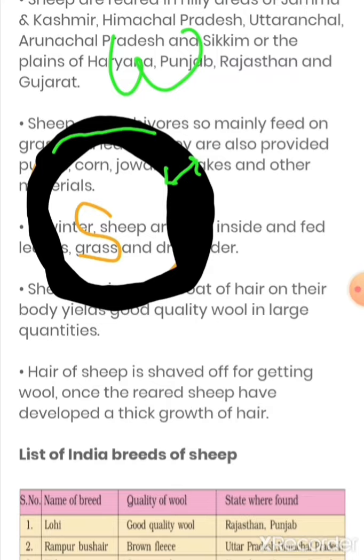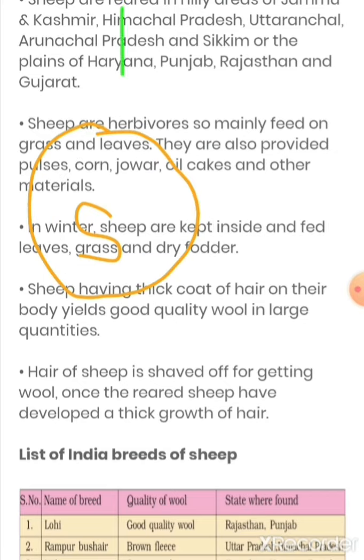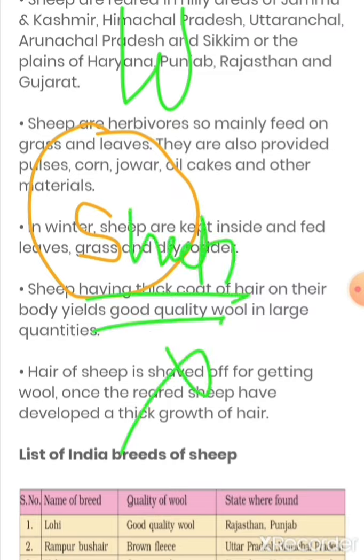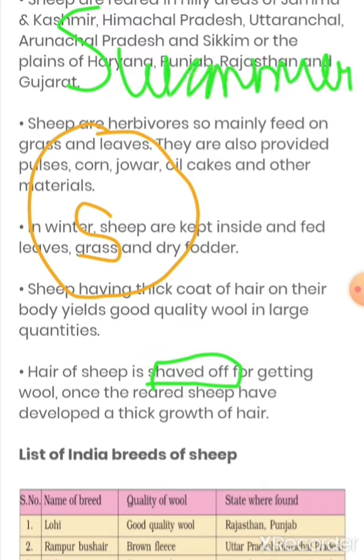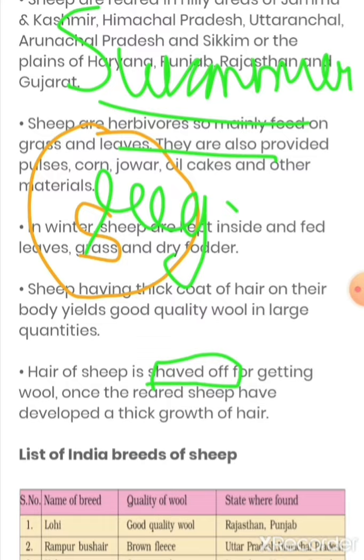If this coating would not be there and it would be winter time, then how will this sheep survive? This is not possible. So the shaving off of sheep is done in summer, and until winters it regrows. Okay students, so till winters it regrows.